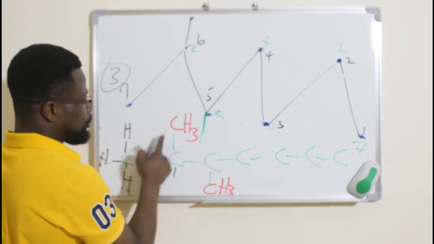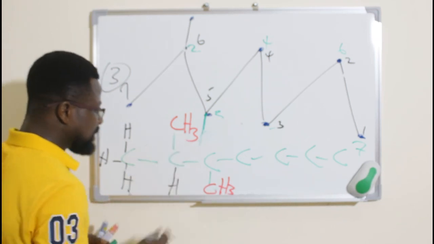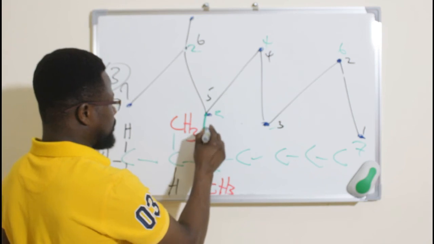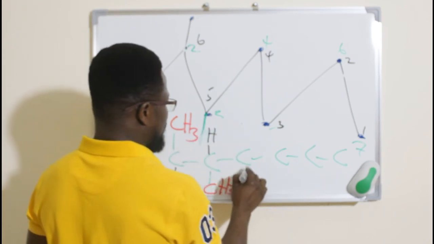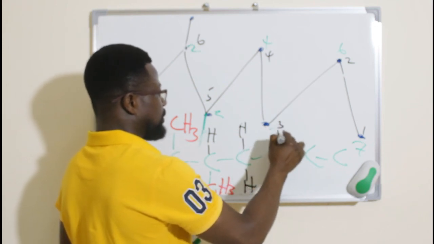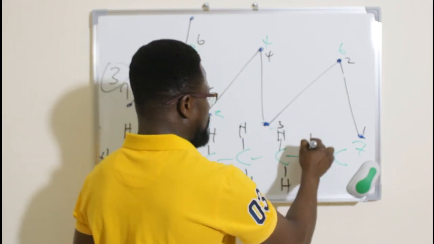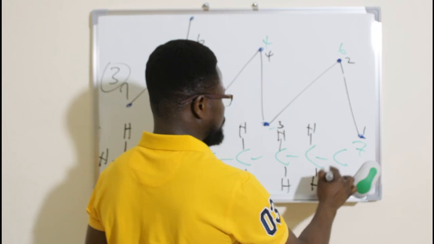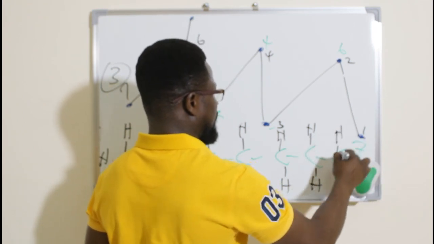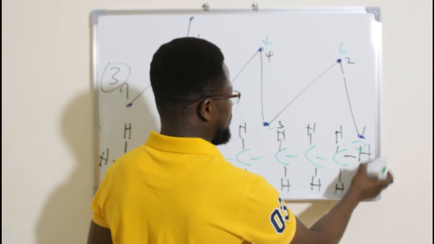And here there are 1, 2, 3, so there's one more bond. Here we are having 1, 2, 3, so one more bond. Here we have 2 more bonds left. Here 2 more bonds. 2 here. There are 3 of them. 1 here, 1 here, and 1 there.